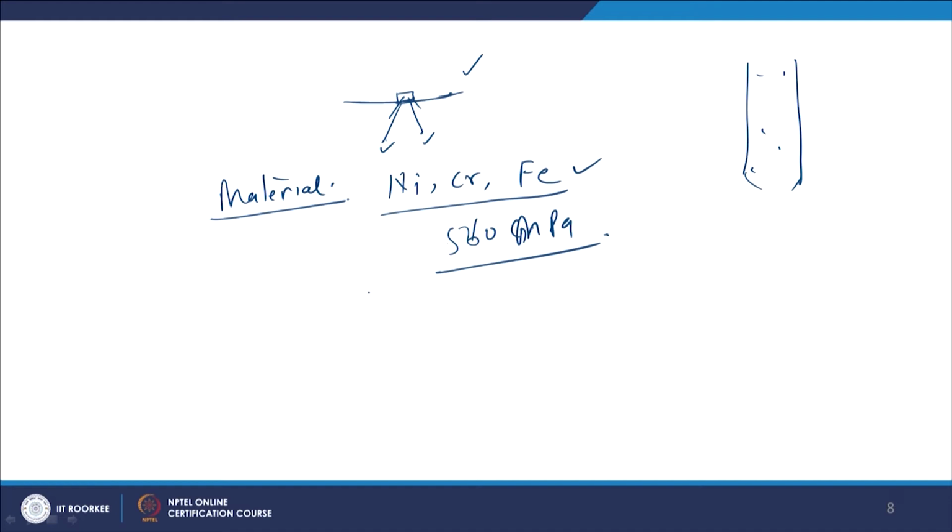Hysteresis is that the output of the instrument depends upon the direction of loading. Suppose direction of loading is 0 to 10, right, and input is increasing. So, output of the instrument will also increase, and you will get a certain reading, let us say 6.5.